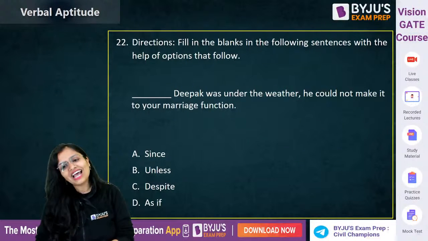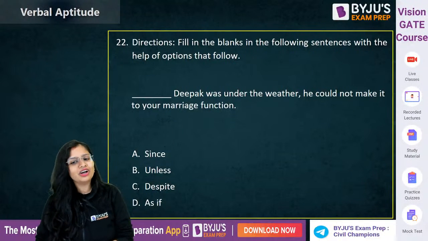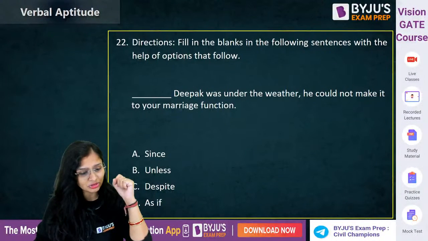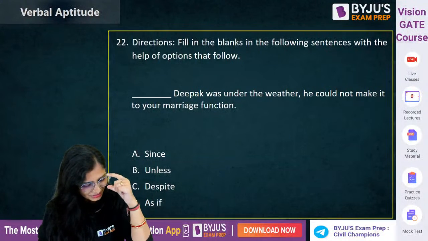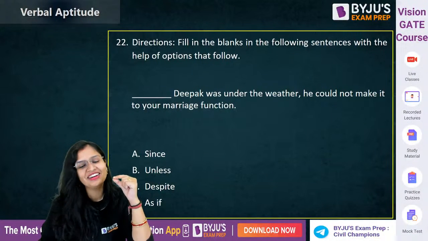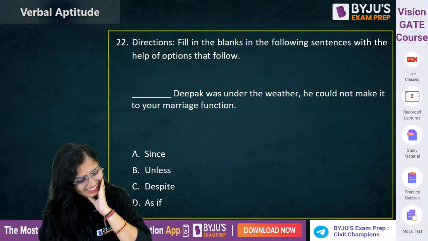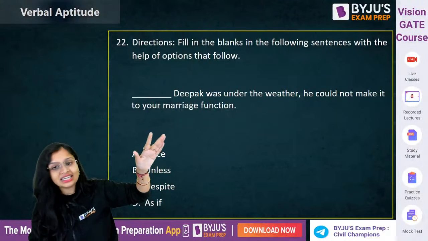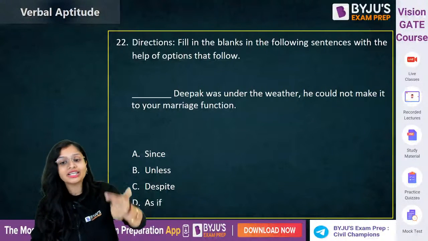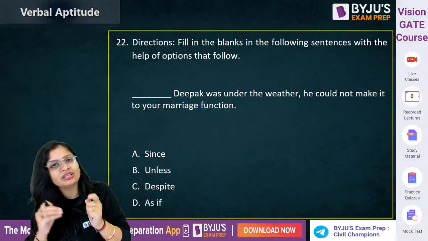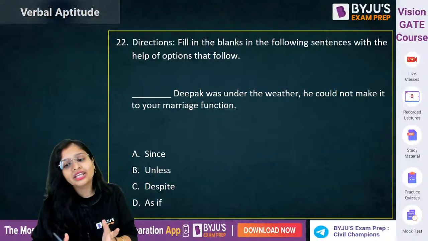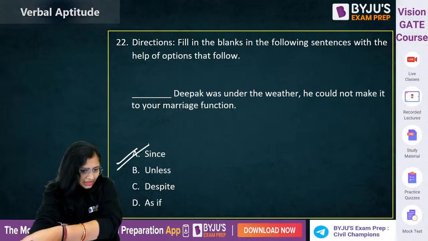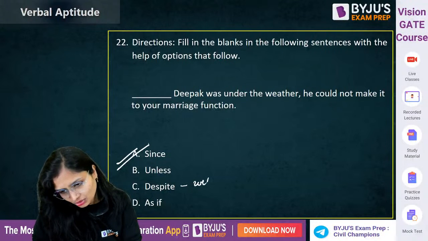Come on. Dash Deepak was under the weather. He could not make it to your marriage function. देखो, under the weather इसका मतलब भी अभी समझाऊंगी. First answer me. Since an action, that reason. See, since you use when you have to talk about the reason. Since Deepak was under the weather, that means he was feeling low, he was not well. He could not make it to your marriage function. Since. ठीक है. Despite का मतलब मैंने पहले भी बताया, without being affected.